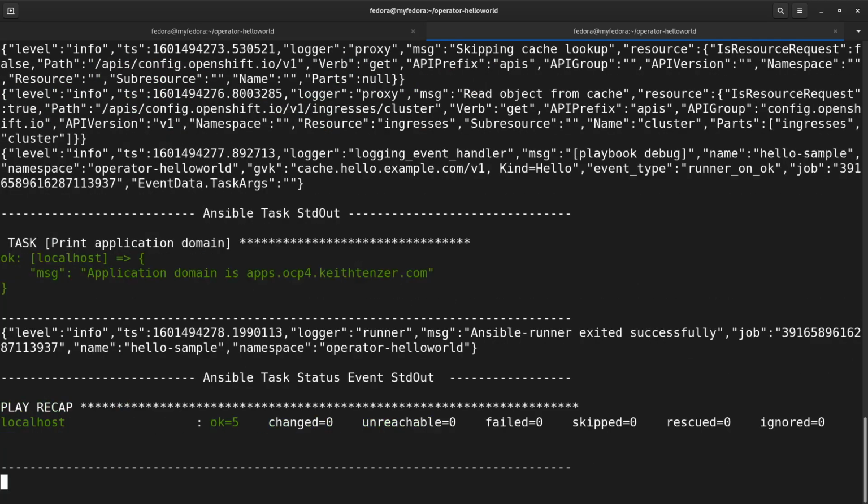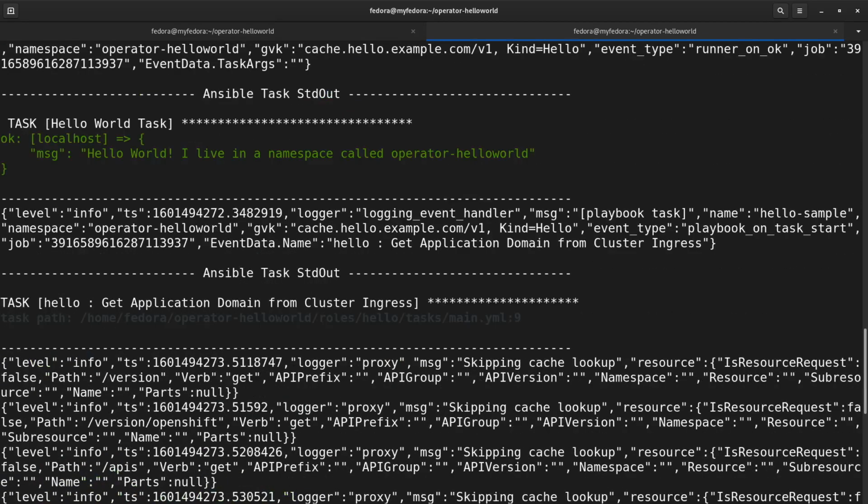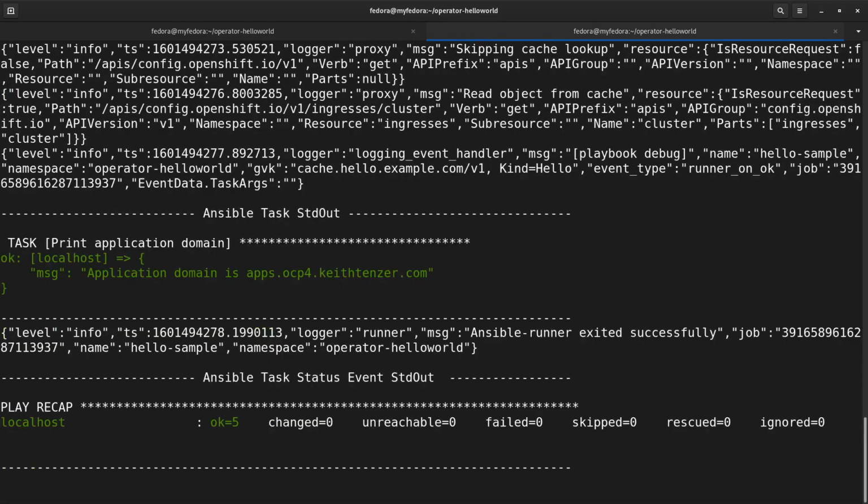And you can see here, it went through. The first task again worked, and the additional tasks we added also worked. We can see here application domain is apps.ocp4.keystensor.com. And this really illustrates how you should develop with this, how easy it is to do so. That's why I wanted to do this in a step-by-step fashion, so you see it and understand that piece. It's really, really awesome.